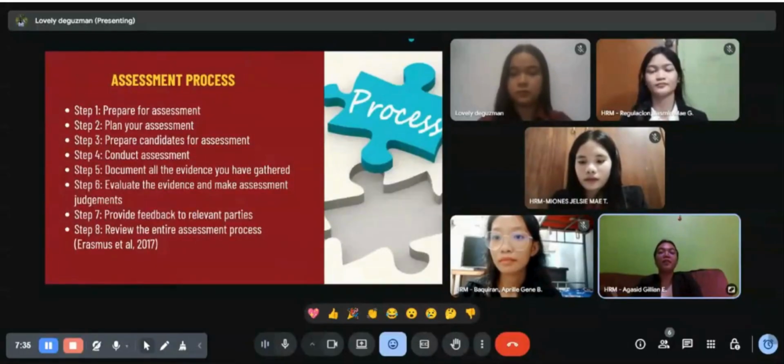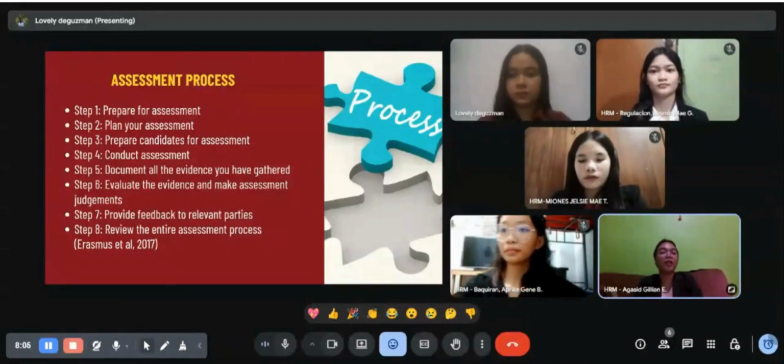Next is we have the assessment process. In the assessment process, they have different steps. In step one, is to prepare for the assessment. So means identifying what needs to be assessed, gathering the right materials and setting clear criteria. In step 2, plan your assessment. This includes deciding on the method, scheduling the activity, ensuring the resources are available.